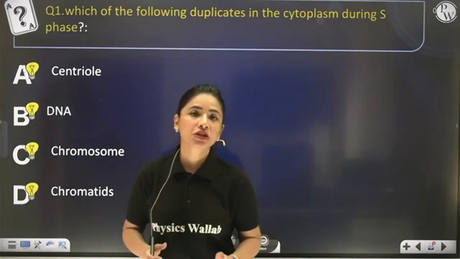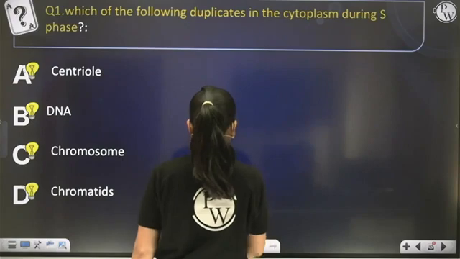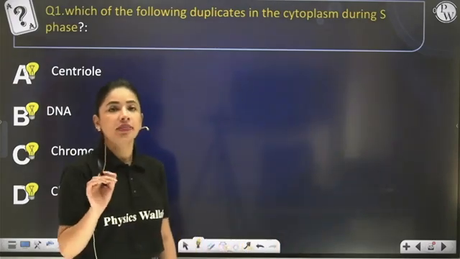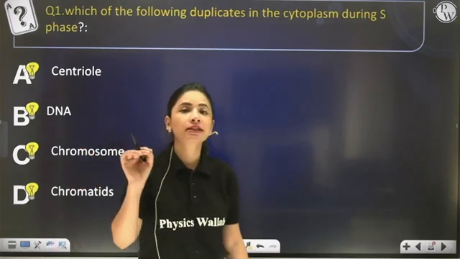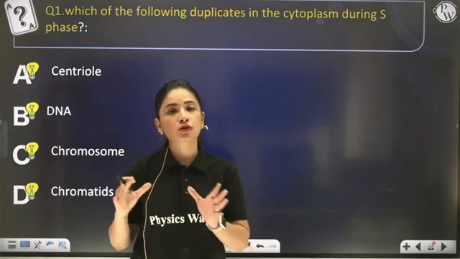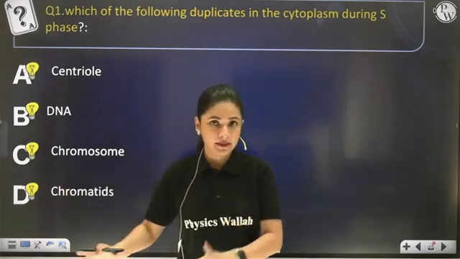So the question is asked that what happens during S phase in the cytoplasm. The question specifically mentions that during S phase in the cytoplasm. So you do not have to mention those things that happen during S phase in the nucleus, right?